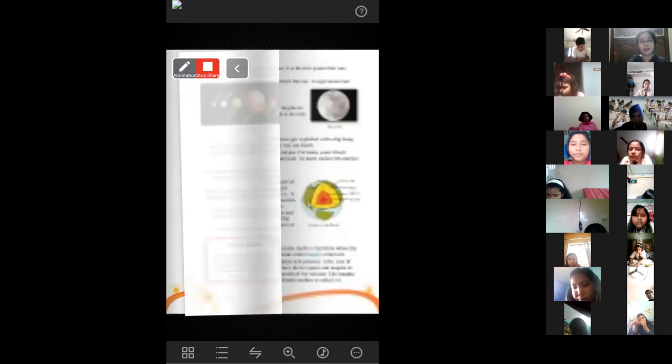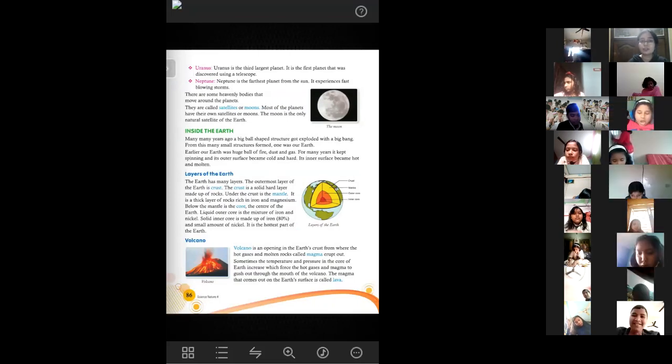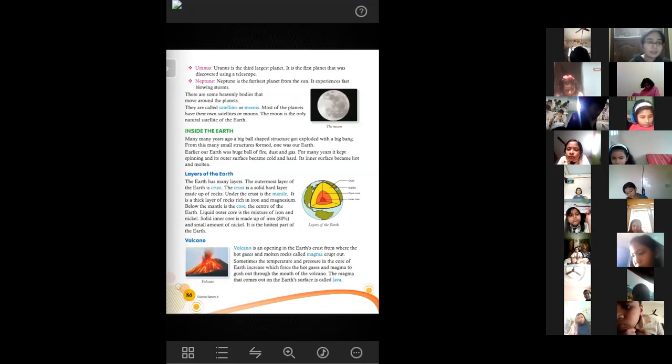Now go to the next page. I'm not telling you in detail because we have already read this chapter. If any of you have any doubt or any query from these portions, you can ask me definitely. But today I will not tell you in detail because we have already completed this chapter. I'm just going for a quick revision.